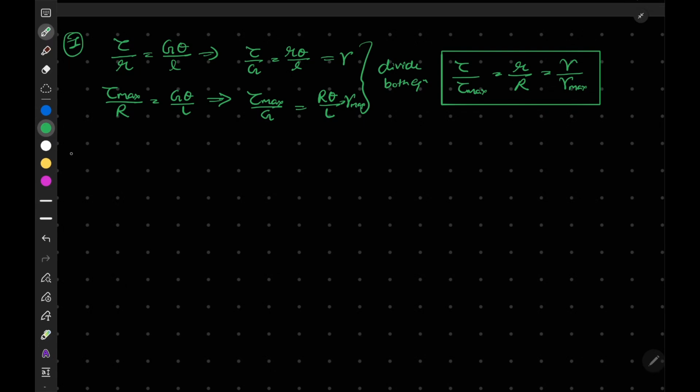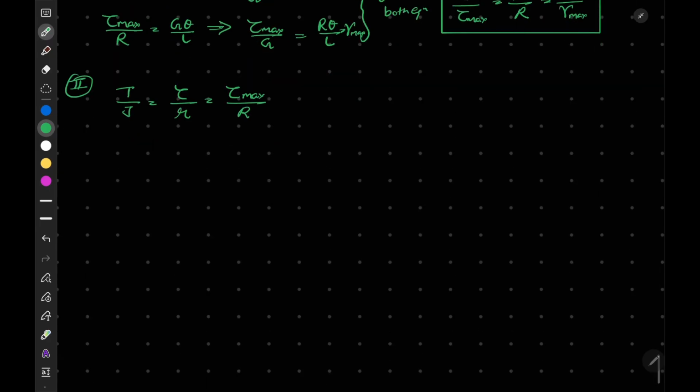Now the second analysis, let's talk about T by J is equal to tau by r, or is equal to tau max by capital R. Now from here we can write that our tau max value is equal to TR by J, and this can be written as T upon ZP.